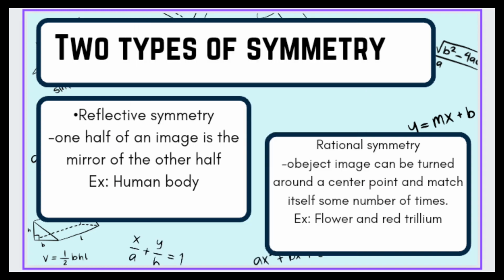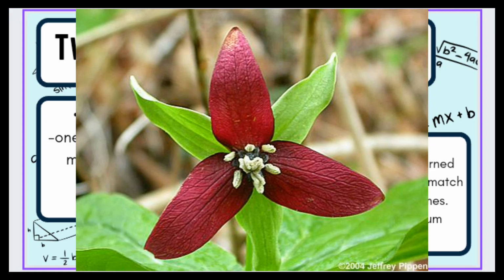Rotational symmetry means that the object or image can be turned around a center point and match itself some number of times. The example is the flower, the red trillium.